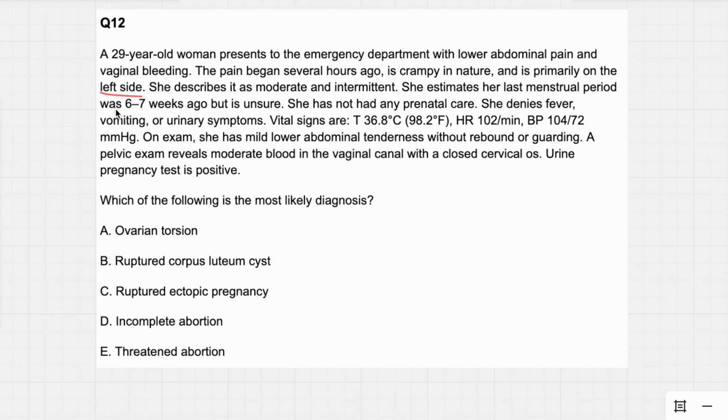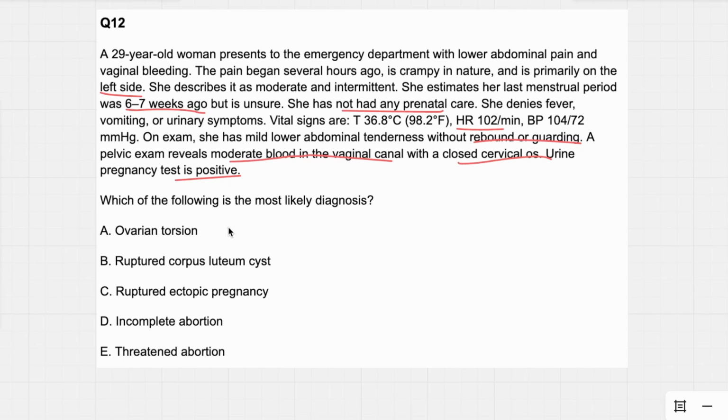Last menstrual period was 6 to 7 weeks ago, but is unsure. She has not had any prenatal care. That's also important. Looks like the vitals are within normal limits, maybe a little tachy, mild lower abdominal tenderness without rebound or guarding. Okay, no rebound or guarding tells us there are no peritoneal signs, so probably no viscus organ rupture or abdominal organ inflammation like an appendicitis. Moderate blood in the vaginal canal with a closed cervical os. And then the urine pregnancy test is positive.